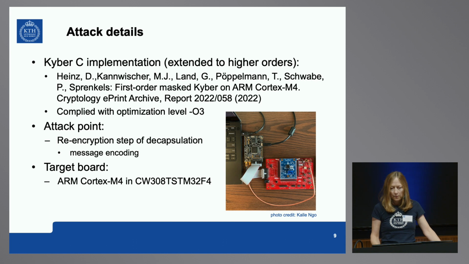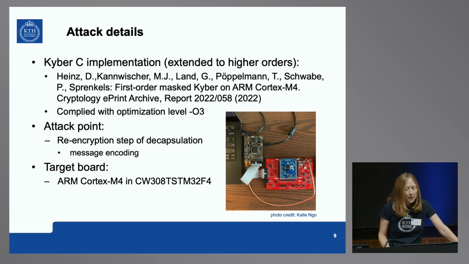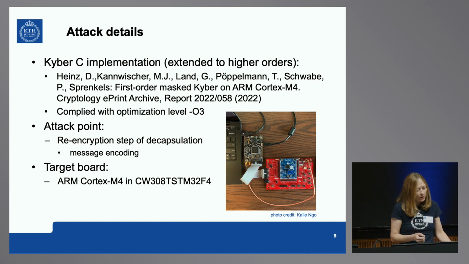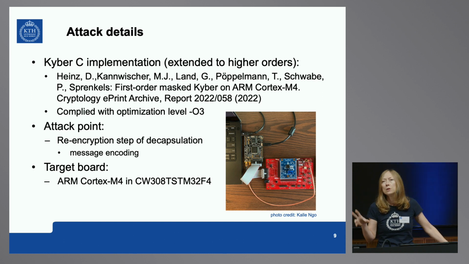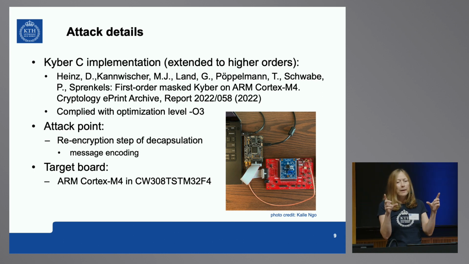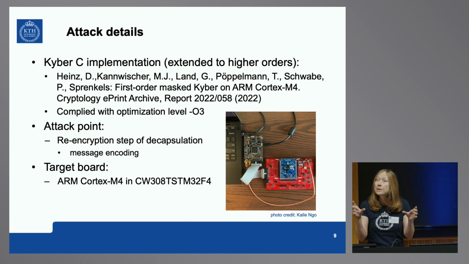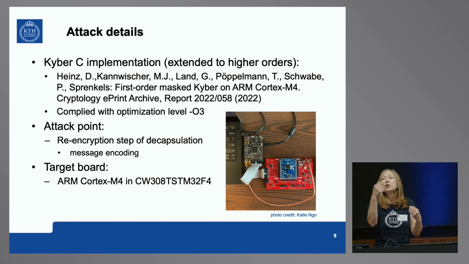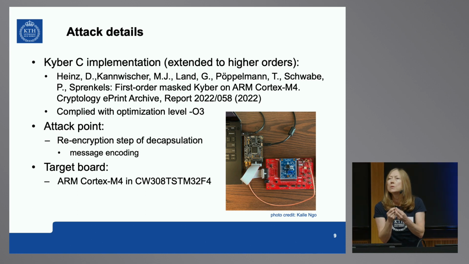So some details of the attack. We are attacking this specific implementation. There was only a first-order implementation available, so we extended it ourselves. It's compiled with the highest optimization level. The higher the level, the worse it is for the attacker, because it's typically more difficult to attack O3. If you attack O0, it's much easier, I would say. We are attacking the encryption step of decapsulation, and particularly the message encoding operation, it's called. All API functions in Kyber use byte arrays. So it reads in byte arrays, and then it needs to extract individual bits. So there's this decoding and encoding going on.